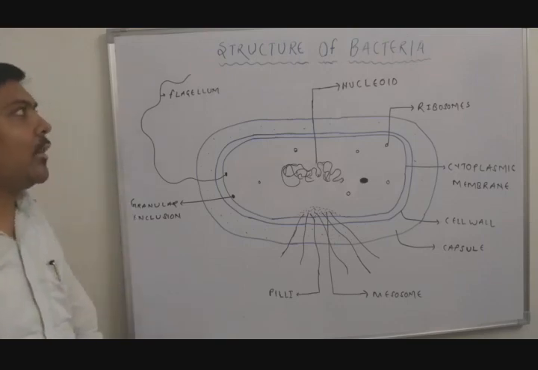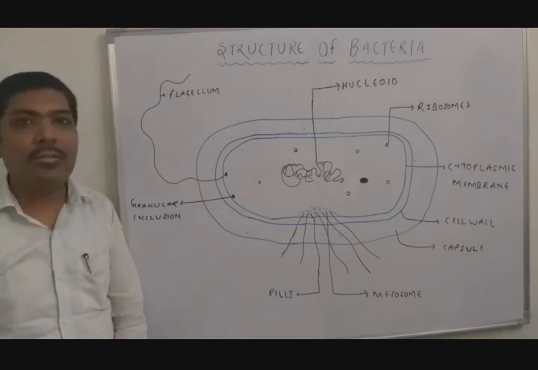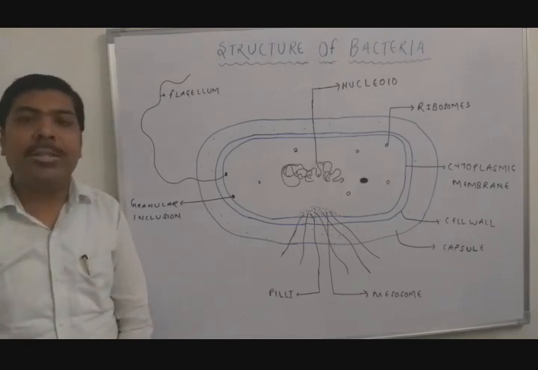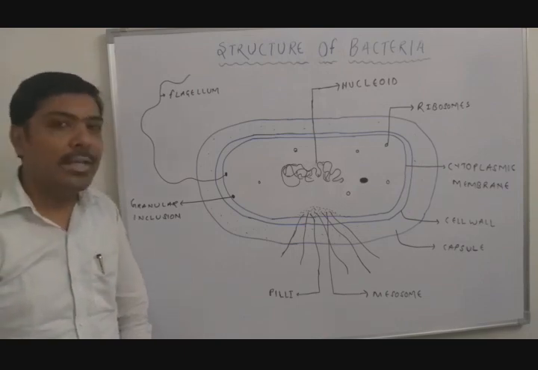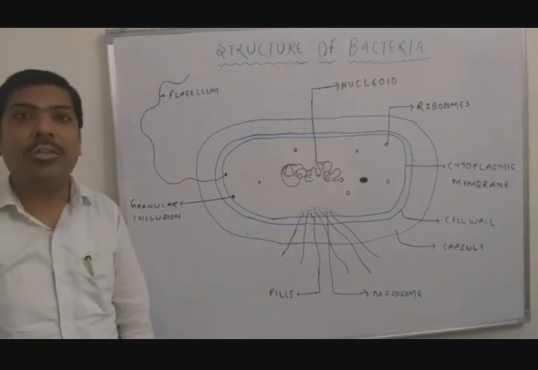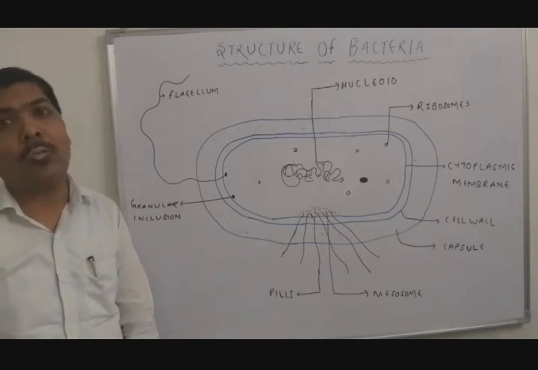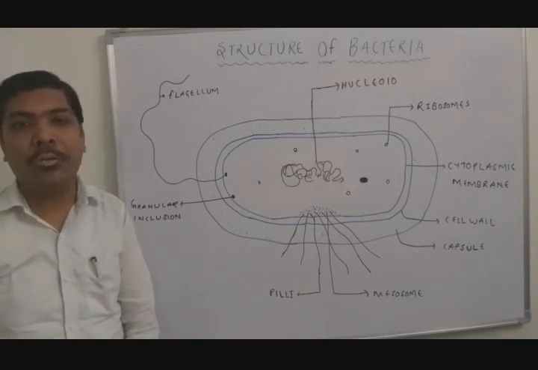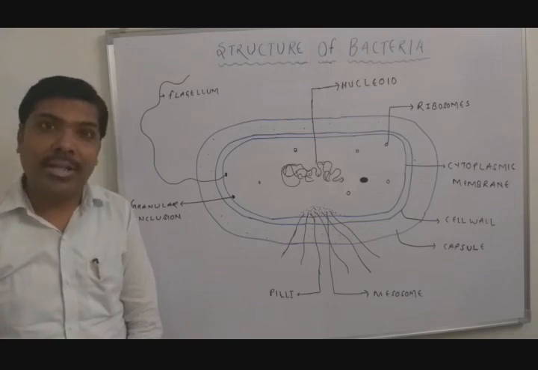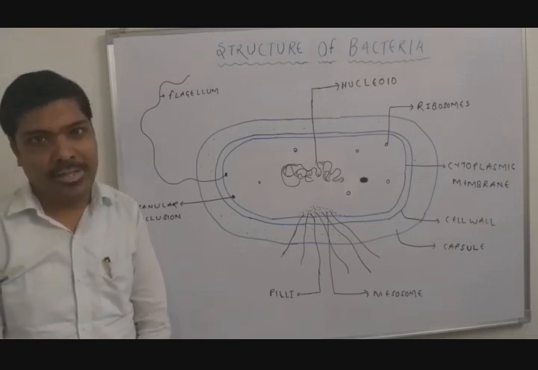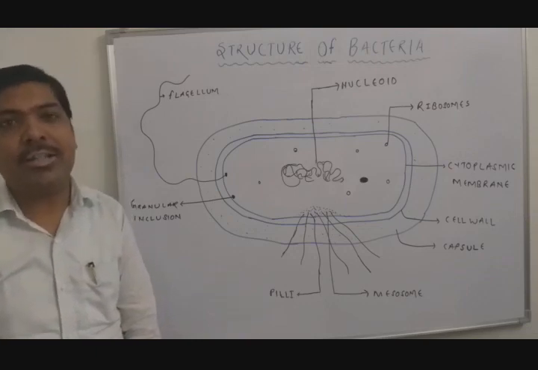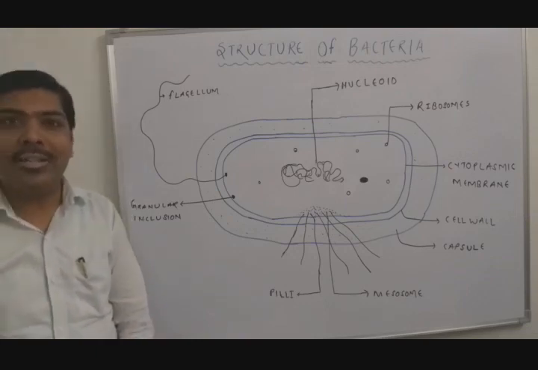Coming to the next external feature of the bacteria, that is the flagella. Flagella are hair-like appendages that emerge from the cytoplasm. The main function of the flagella is providing motion, or movement, to the bacteria. The size of the flagella ranges from 3 to 12 micrometers in length. The flagella are also subdivided into various types.